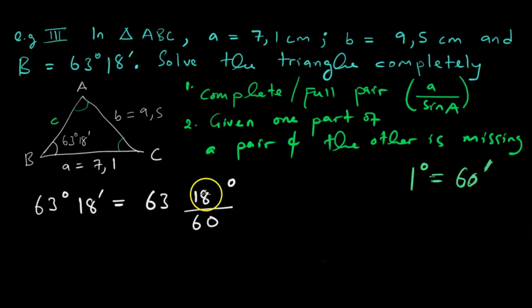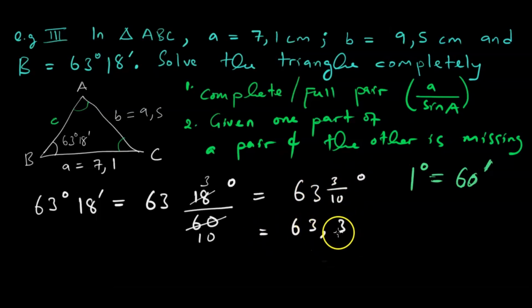So, 6 into 18 is 3, then 6 into 60 is 10. That means eventually this is going to be 63 and 3 over 10 degrees. In decimals it is 63.3, because 3 over 10 is 3 tenths. You should also know this. If not, we also have lessons on how to convert fractions to decimals. Go and look at them. So once we have written our angle in degrees only, we are good to go.